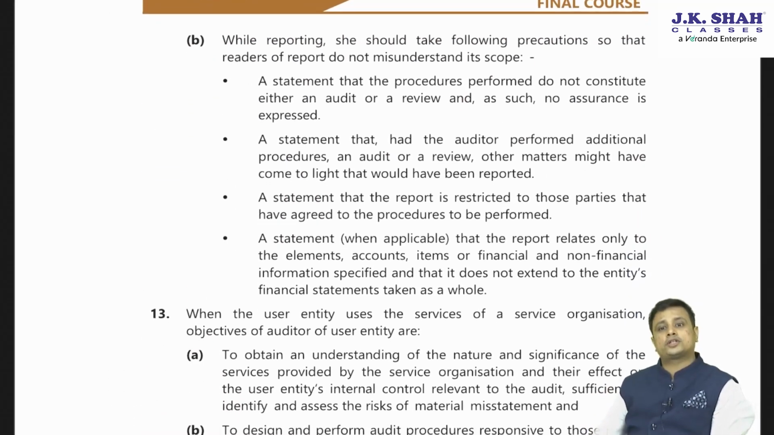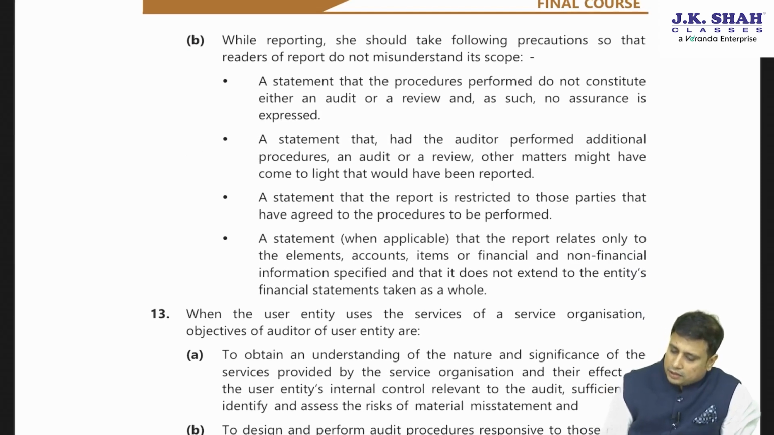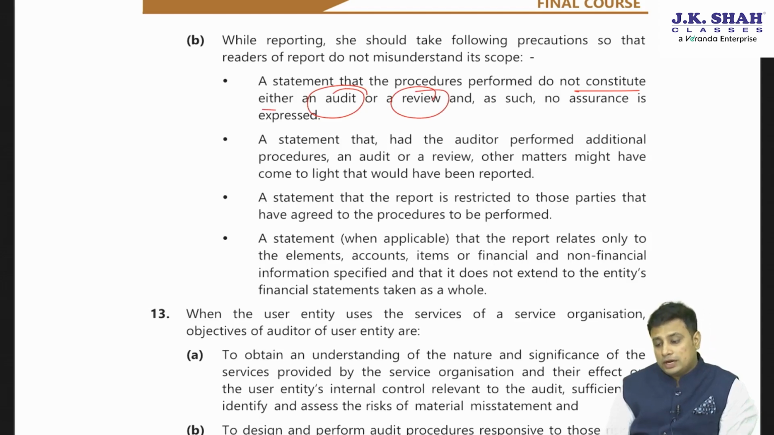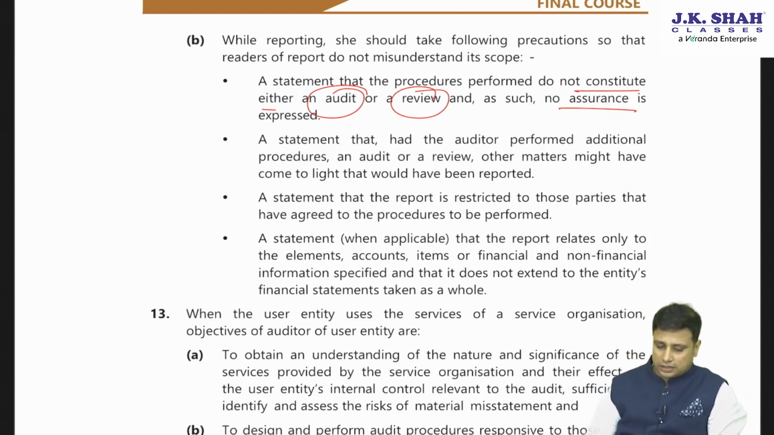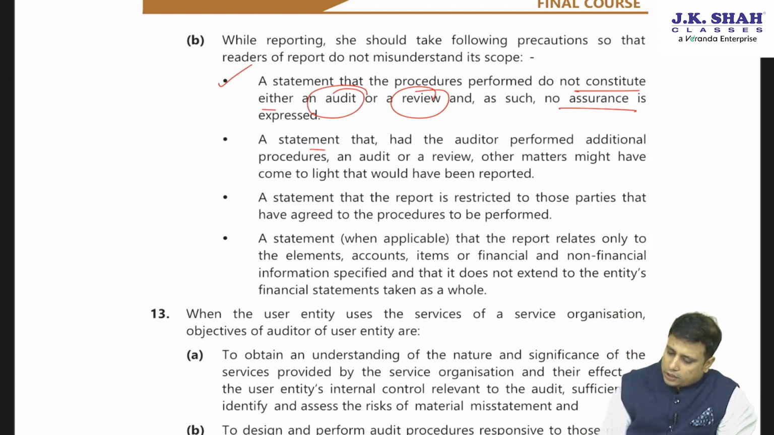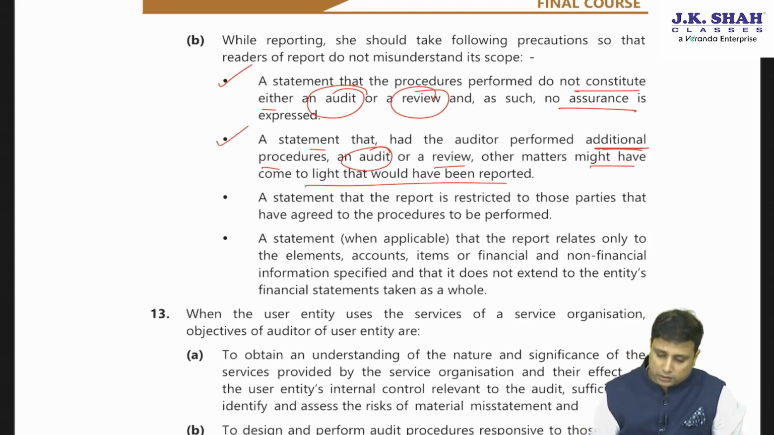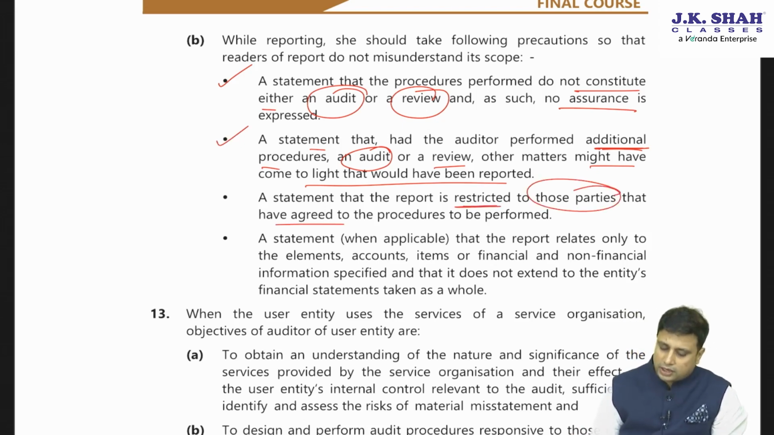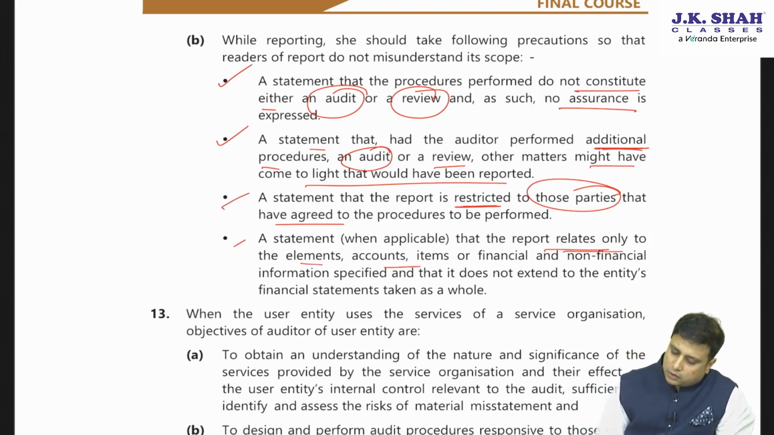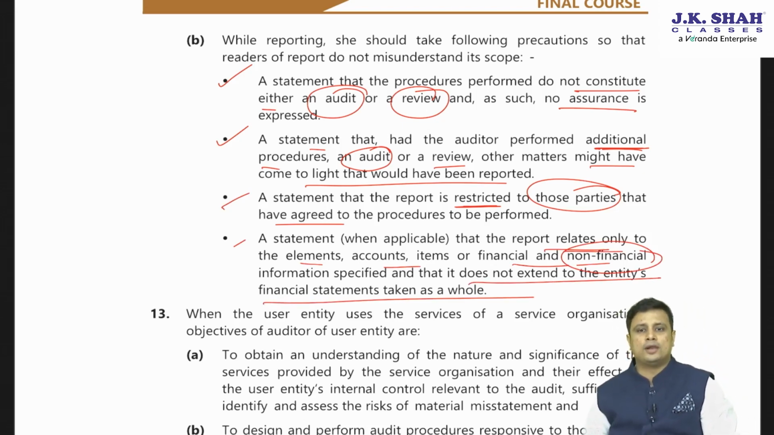Part B, what are the precautions that we need to take? The statement that the procedures performed do not constitute audit or review. So we need to understand that there is no assurance expressed. A statement that had the auditor performed additional procedures or an audit or review, other matters would have come to light. A statement that the report is restricted only to those parties that have agreed to the report. And lastly, a statement that the report relates only to the elements, accounts, items on the non-information and it does not extend to the entity's financial statement taken as a whole.